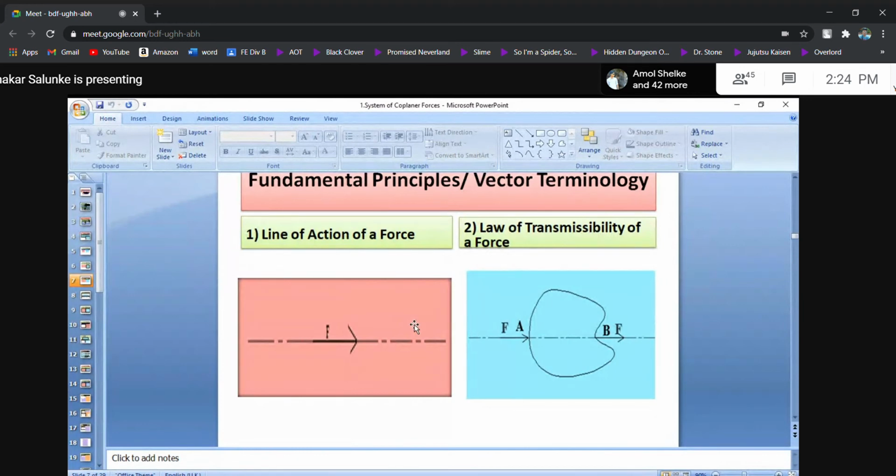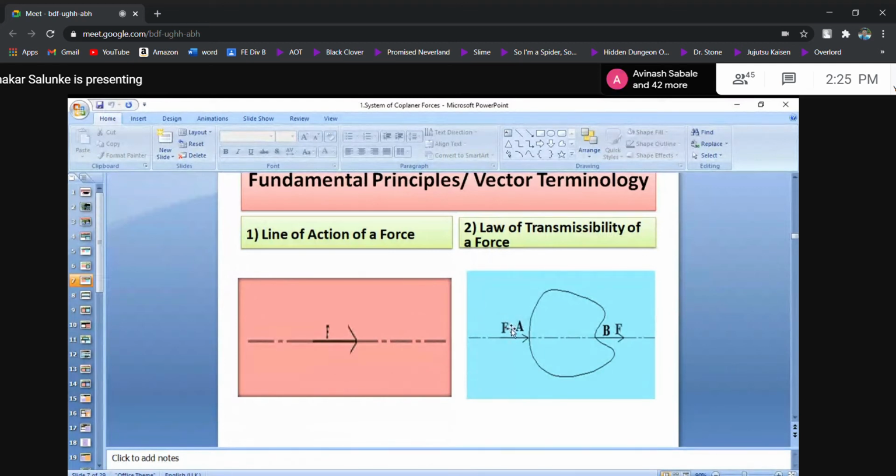Please listen carefully. The effect of a force on its line of action everywhere remains unchanged. Please look here.